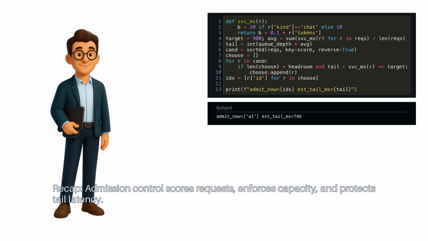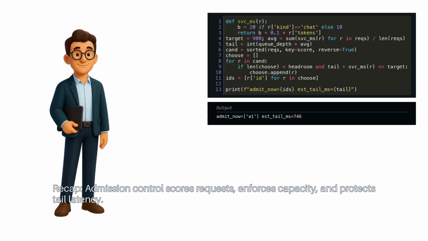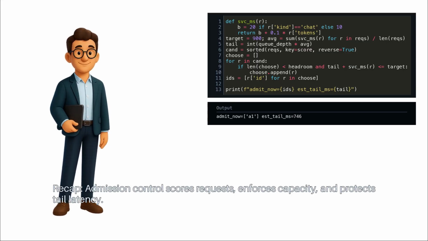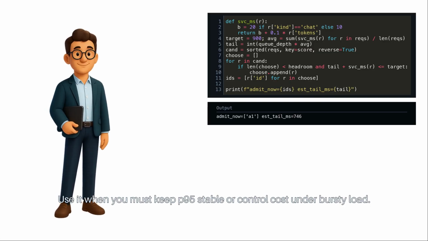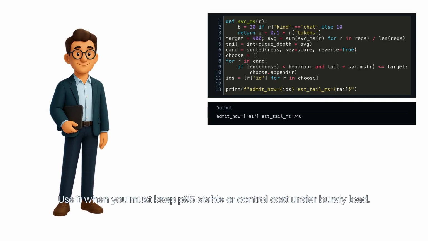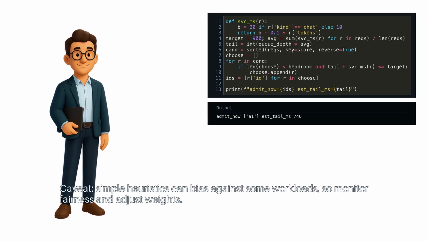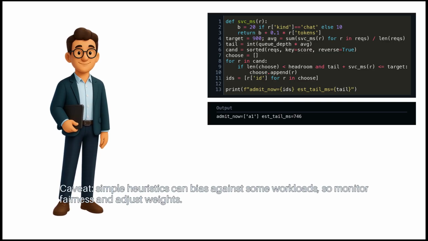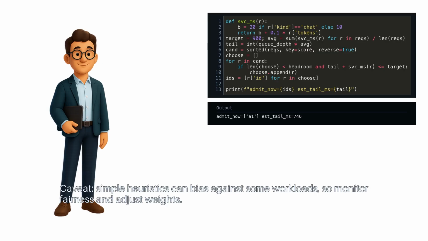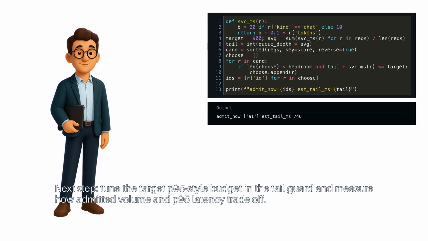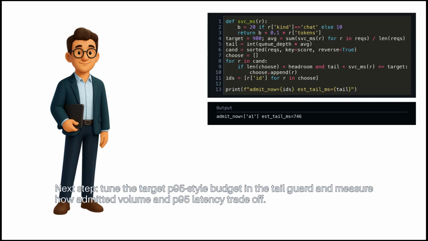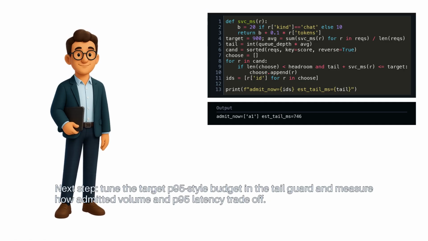Recap: admission control scores requests, enforces capacity, and protects tail latency. Use it when you must keep P95 stable or control cost under bursty load. Caveat: simple heuristics can bias against some workloads, so monitor fairness and adjust weights. Next step: tune the target P95 style budget in the tail guard and measure how admitted volume and P95 latency trade off.